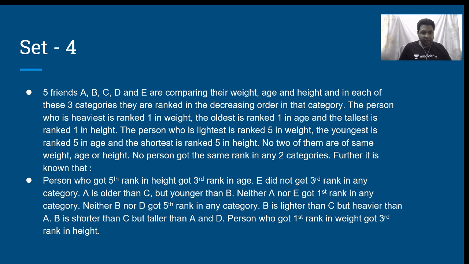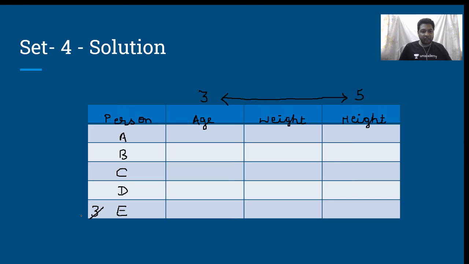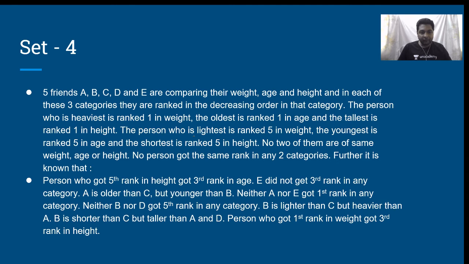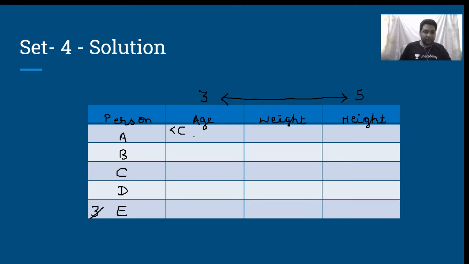Next. A is older than C. That means in terms of age, A is older than C, which means numerically ranked lesser. So in this column, whatever value I write for C, the value I write in this cell has to be less than C. Older than C, but younger than B. Therefore, the number that I write has to be greater than the corresponding value that I write for B.